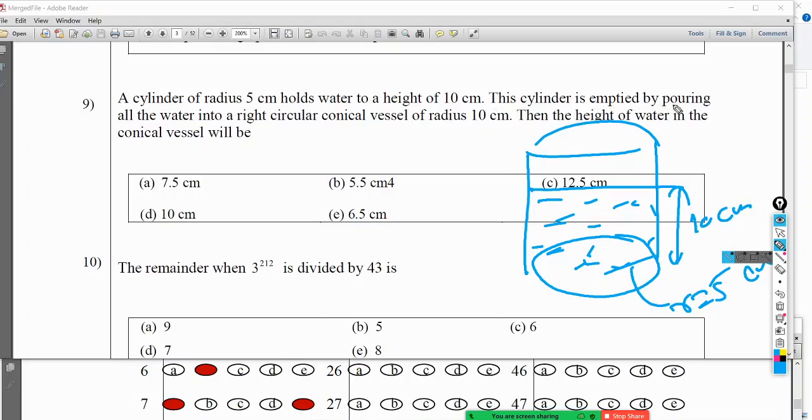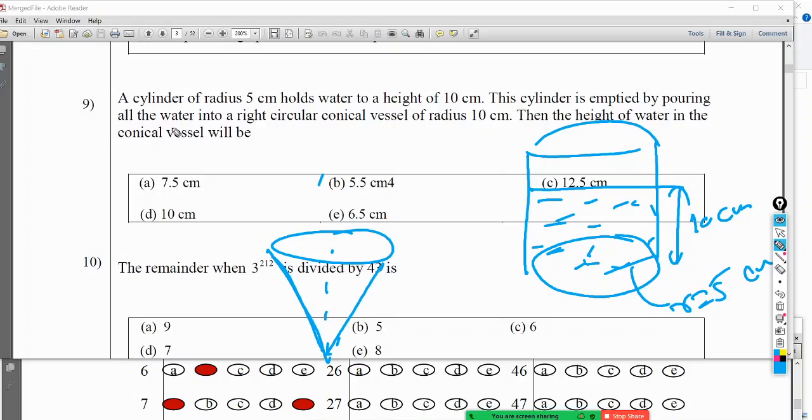The cylinder is emptied by pouring all the water into a right circular conical vessel. Conical means cone, right? Right circular means the straight cone. You must be able to guess it. So it's a cone, right? Something like this, and it's a right circular cone to the center. All this water is poured into this one.